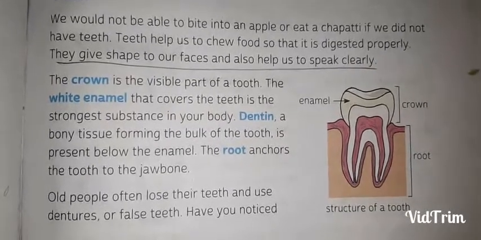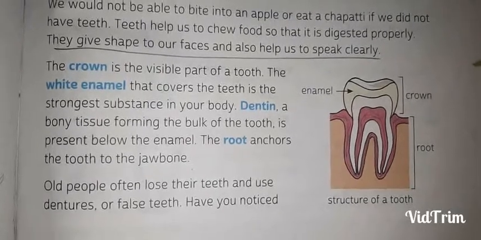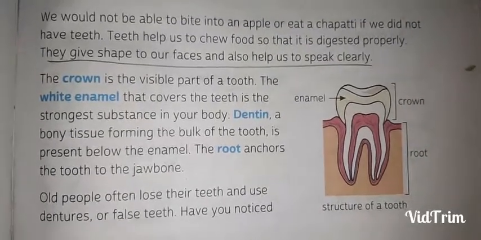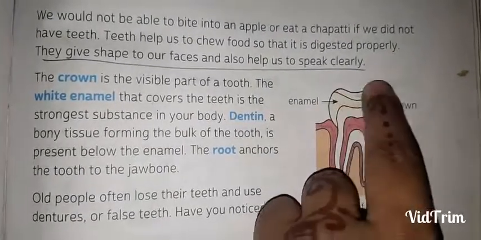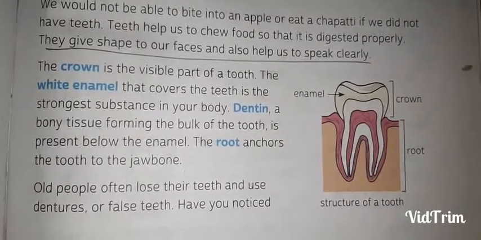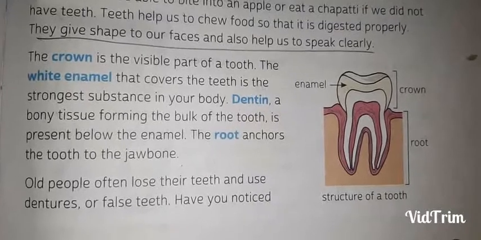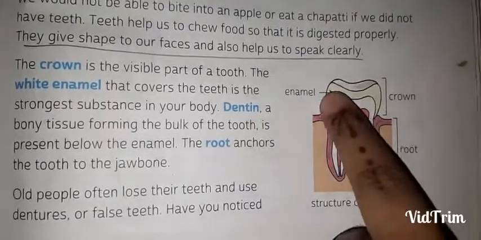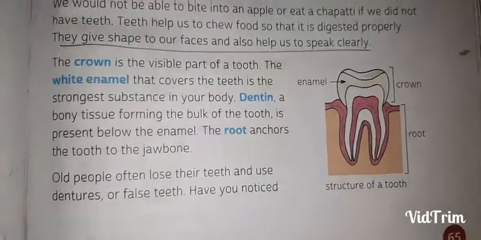Now let's talk about the structure of a tooth and the parts of a tooth. The crown is the visible part of a tooth, this upper part that we can see. The white enamel that covers the tooth is the strongest substance in our body. Enamel, here you can see. It is the strongest substance in our body.